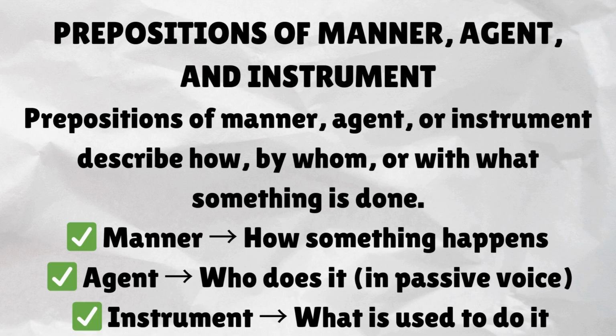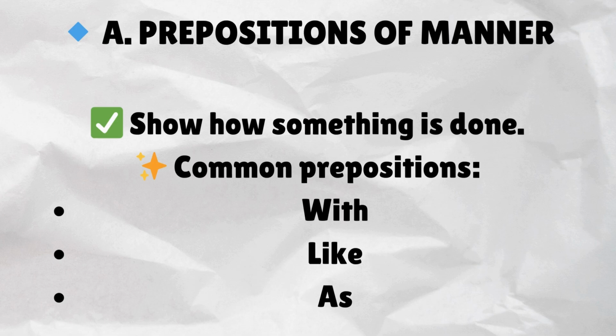Prepositions of manner, agent, and instrument. Prepositions of manner, agent, or instrument describe how, by whom, or with what something is done. Manner: how something happens. Agent: who does it, in passive voice. Instrument: what is used to do it. Prepositions of manner show how something is done.